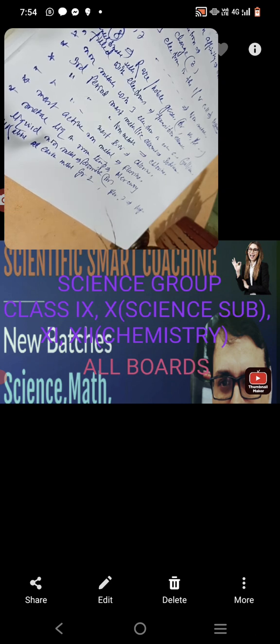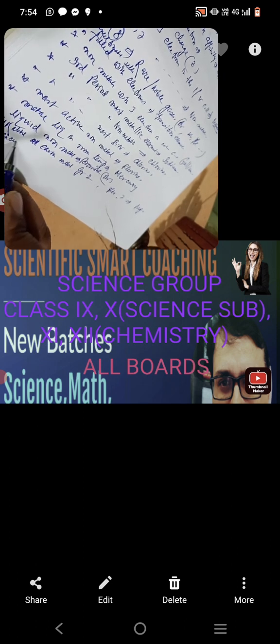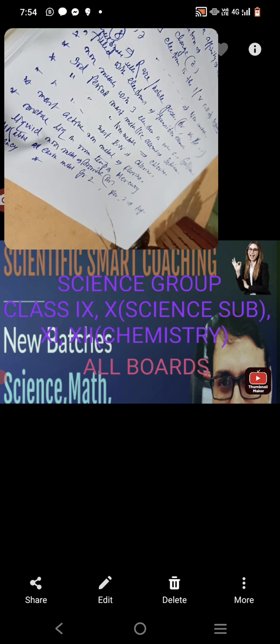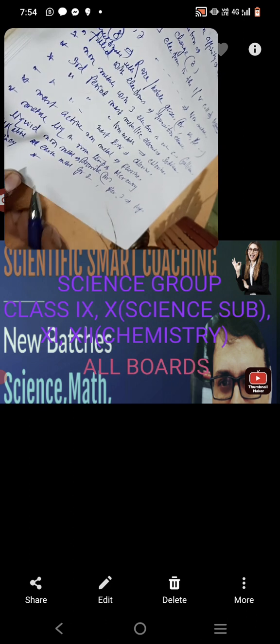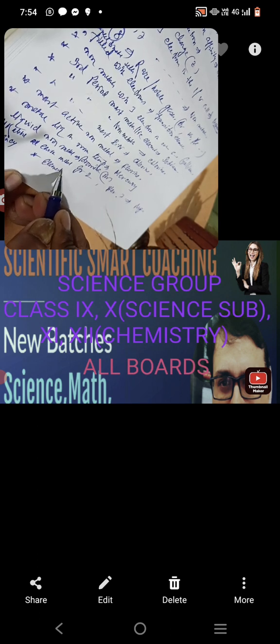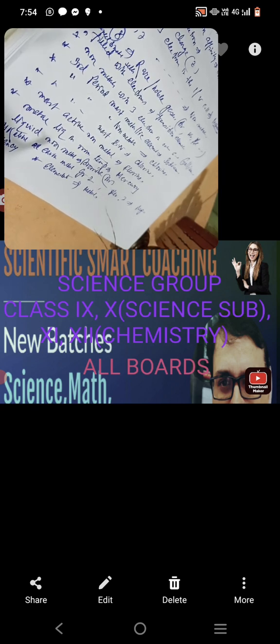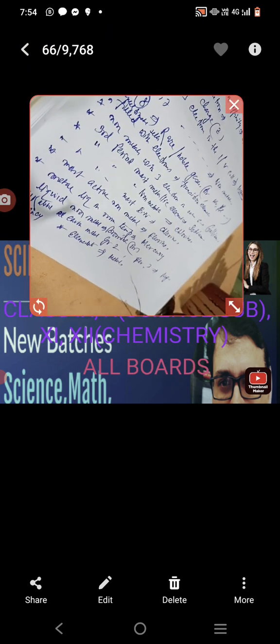What is valency? Valency is the combining capacity or power of the atom of an element. Elements that lose electrons to complete their octet are called metals. So this may come in the forthcoming exam.